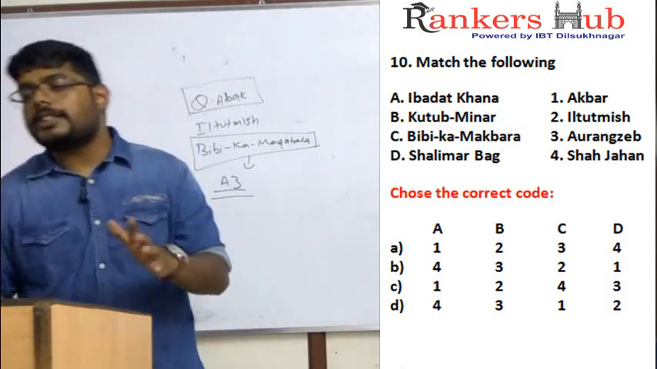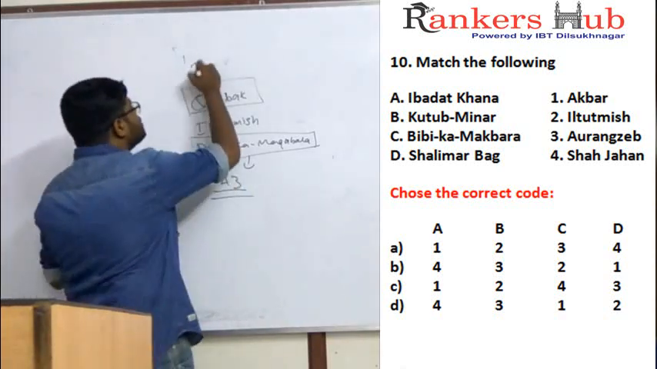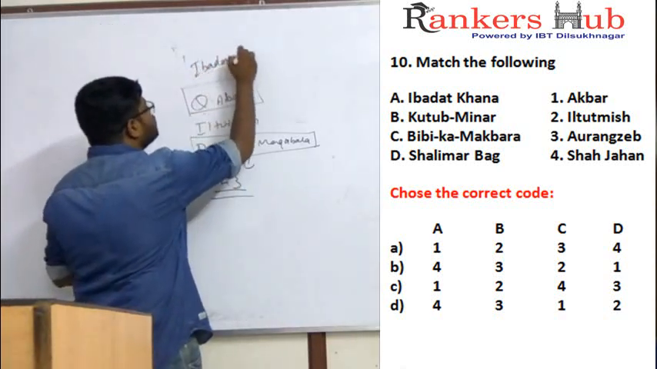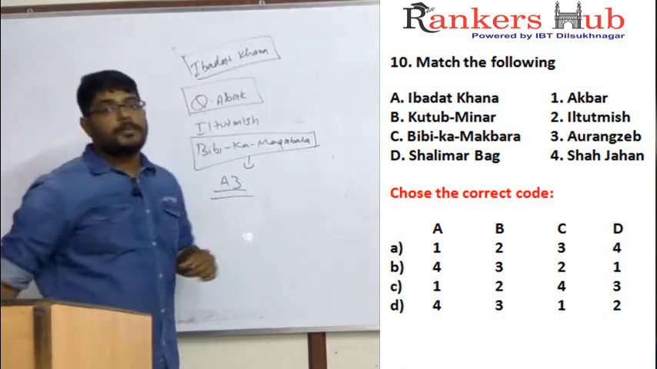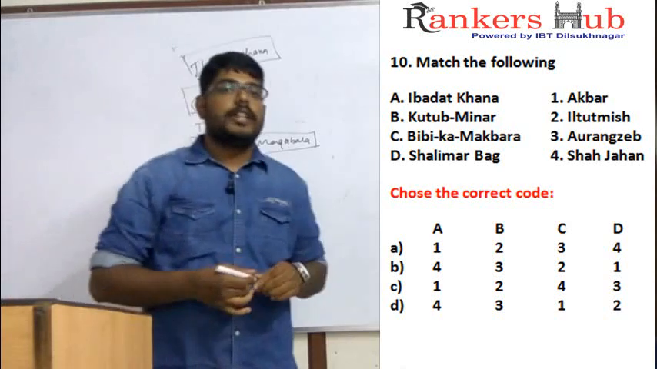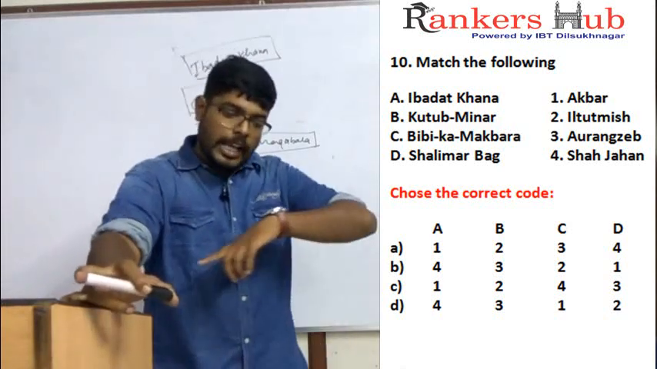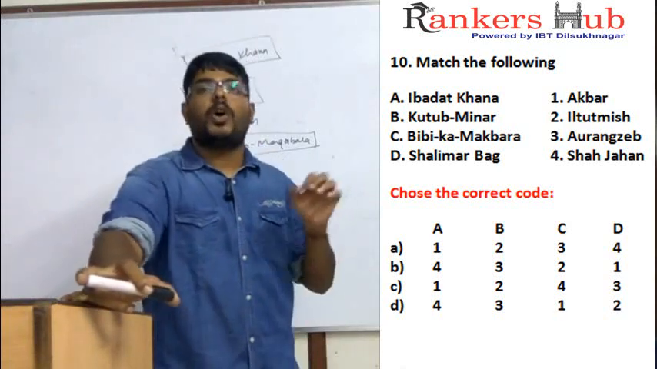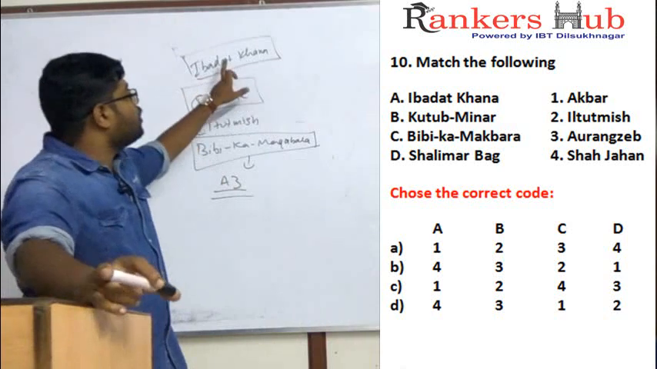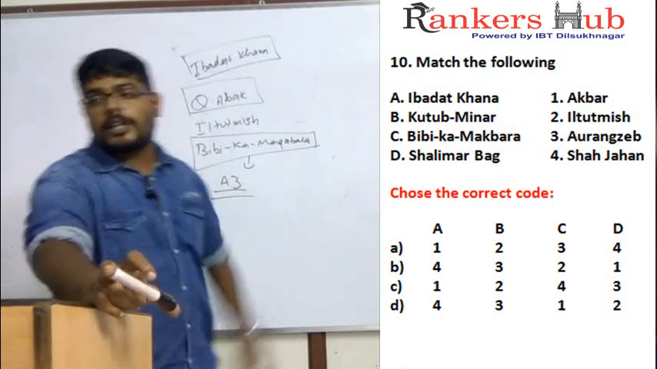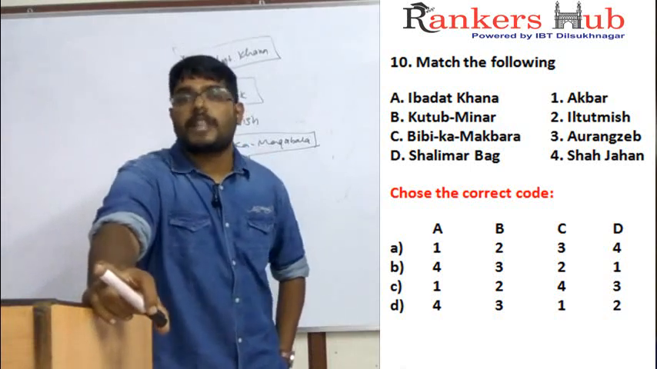Again, Ibadat Khana was constructed by Akbar. What is Ibadat Khana? It is a religious place constructed by Akbar, because Akbar gave a new religion, Din-e-Ilahi. That means he supported all the religions. He regularly had meetings with all the religious heads, so to meet them, he constructed a new building called Ibadat Khana. And the last option, Shalimar Bagh, was constructed by Shah Jahan.